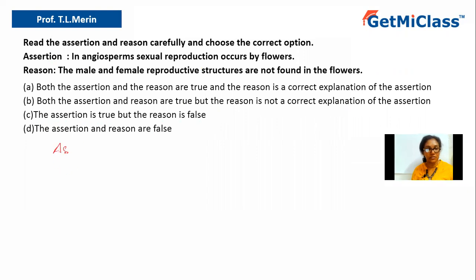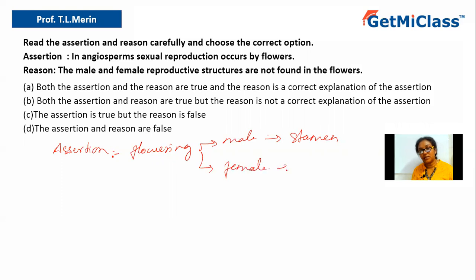So what does the assertion say? The assertion says that in angiosperms, means the flowering plants, sexual reproduction occurs by flowers. So yes, correct. And that's why they are called flowering plants, because they consist of the male reproductive part, which is known as the stamen, and the female reproductive part, which is known as the gynoecium, or you can say the carpel.